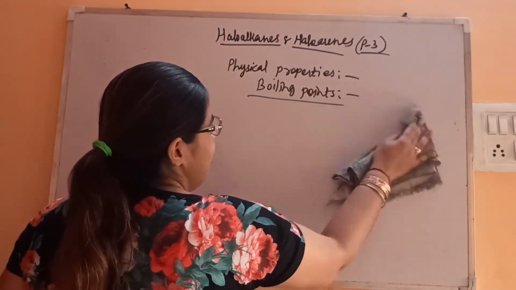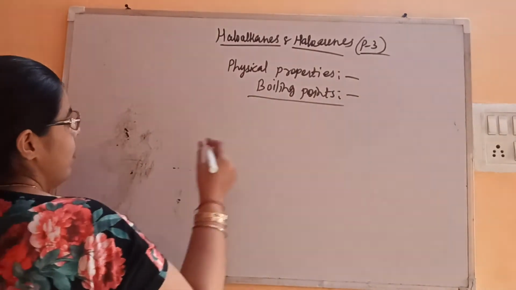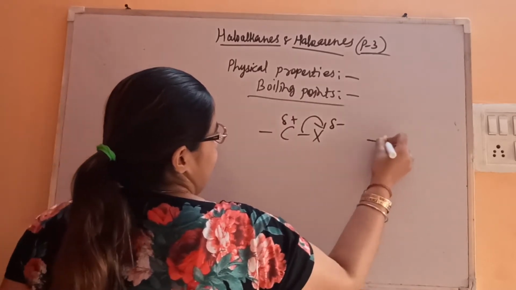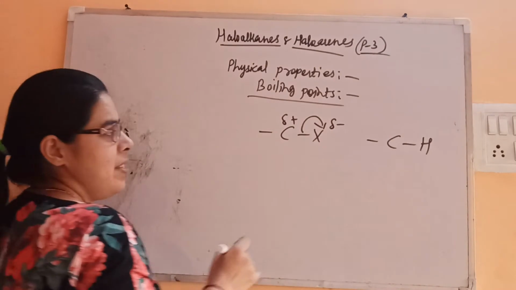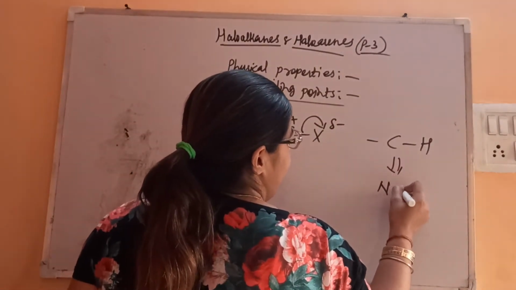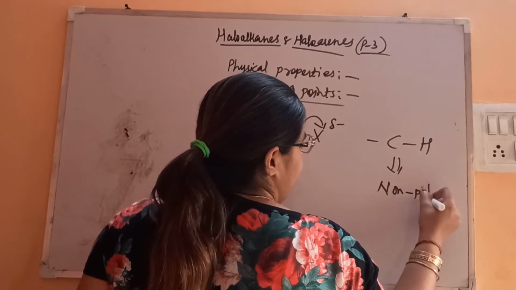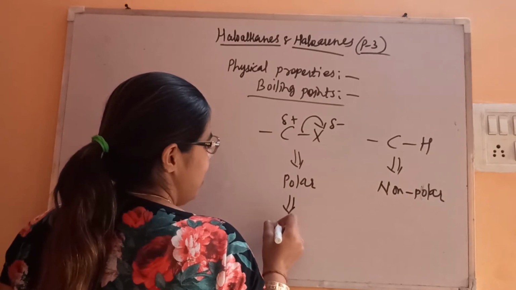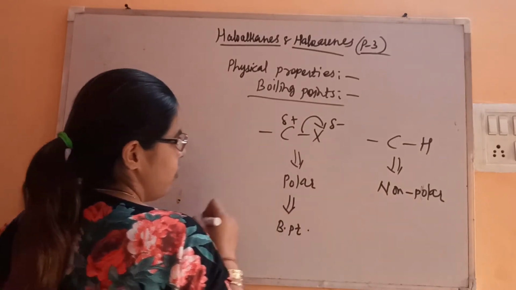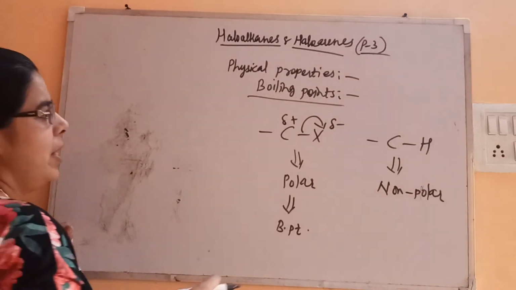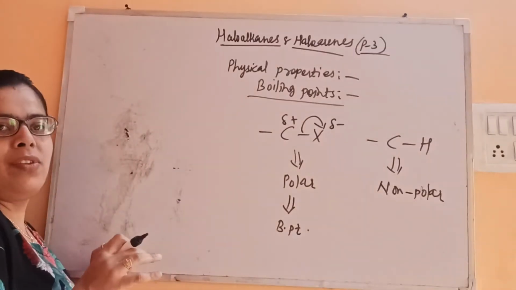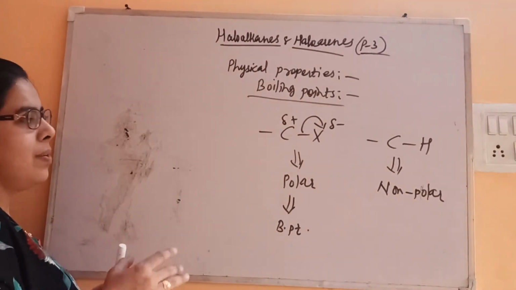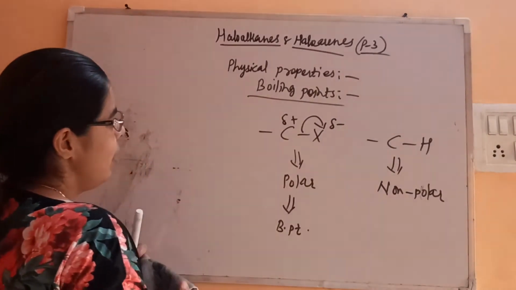As we have seen, the CX bond is polar in nature, but on the other hand, the CH bond which is present in the alkane is non-polar. This is a polar bond, charge separation is there. So polarity leads to higher boiling point. That's why they have more boiling point as compared to the alkane. So this is the basic reason behind this. Now this is a comparison with alkanes. Because of the polarity they have a higher boiling point.